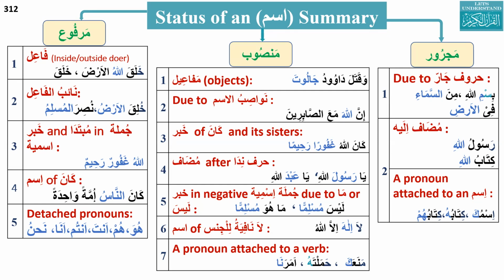This is very important, that we know what is the status of that ism. And one thing is that we are discussing it with the noun. So it is very clear that either we are discussing a verb or a noun. Right now, the noun status can be rafa, nasab, or jar. Today's topic is a summary of when a noun can be with rafa status, when with nasab status, and when with jar status.